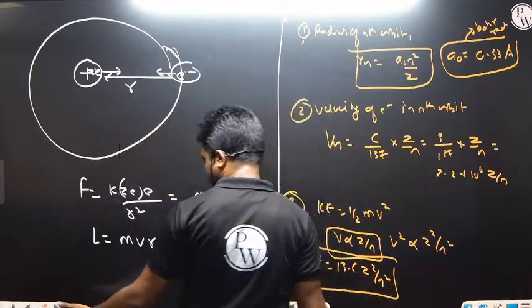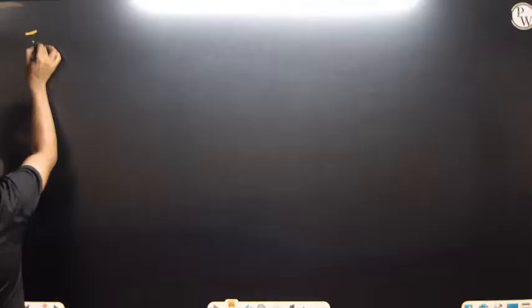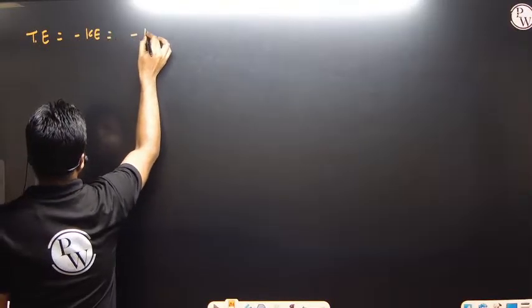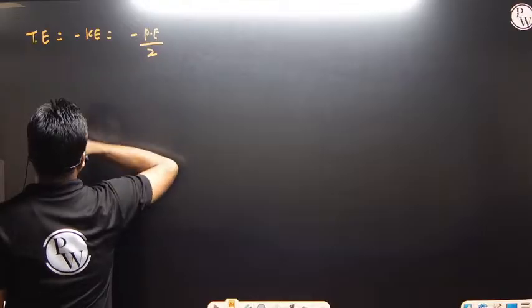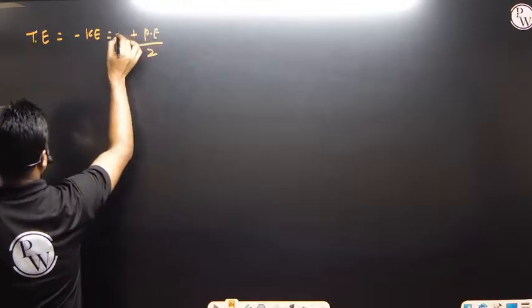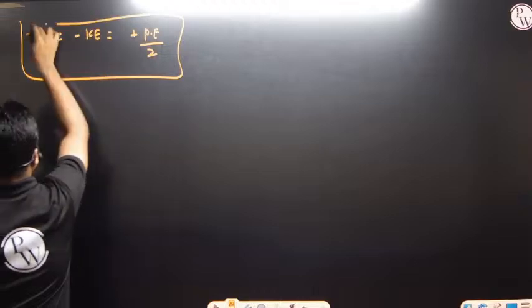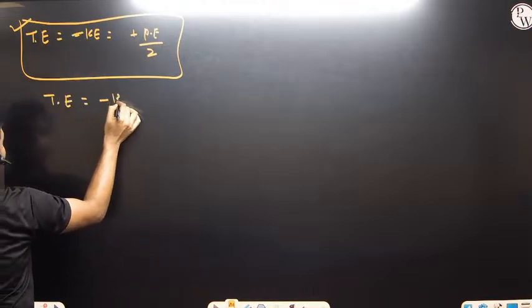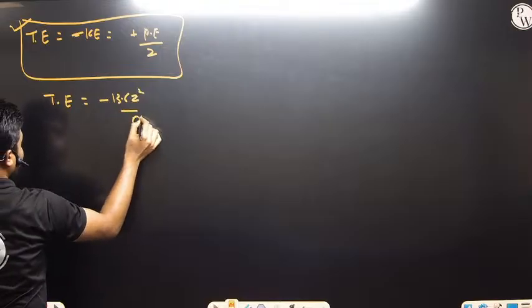And what is total energy? The total energy is minus of kinetic energy, which equals minus of potential energy divided by 2, sorry, plus of potential energy divided by 2. So this is the relation that we should keep in mind. So what is the total energy from here? Total energy is minus 13.6 Z square divided by n square.